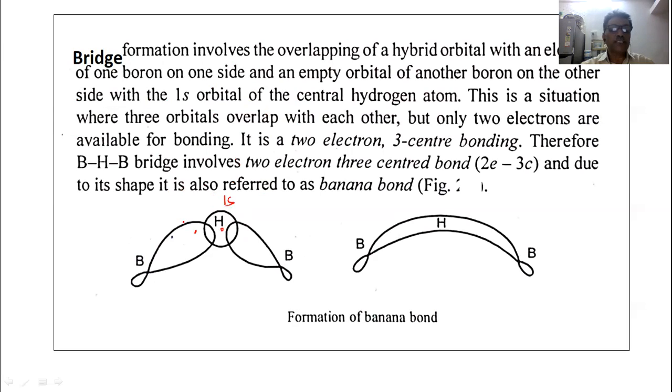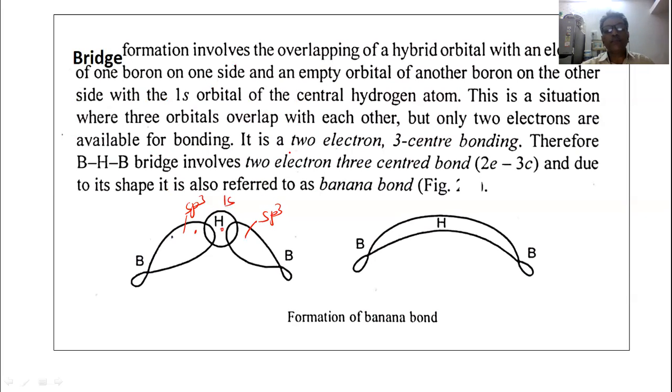Suppose that this is 1s, this is sp3 with an electron, and this is sp3 of the other boron atom, but it is empty. This is a situation where three orbitals overlap, but only two electrons are available for the bonding. It is two electron three center bonding.